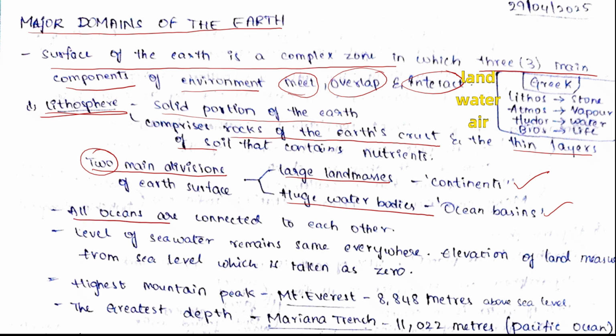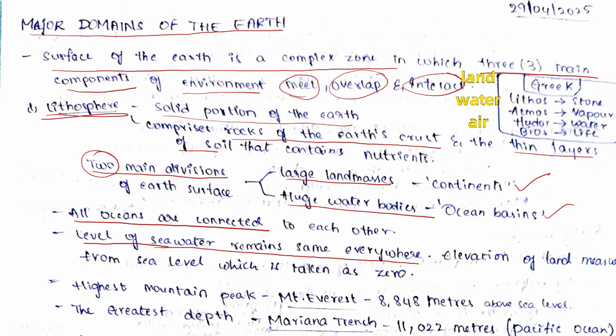Now, all oceans are connected to each other. Level of the sea water remains same everywhere. Elevation of land is measured from sea level, which is taken as 0. It means the surface of the sea is taken as 0 for measuring the height or the depth. If we want to know the height of the Mount Everest, for example, the measurement of the height begins from the sea level. And if we want to know the depth of the Mariana Trench in the ocean, then also sea level is taken as 0 for measuring the depth.